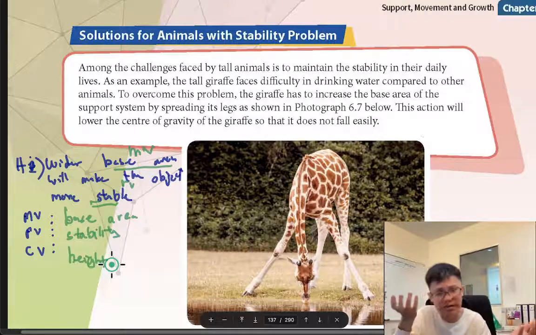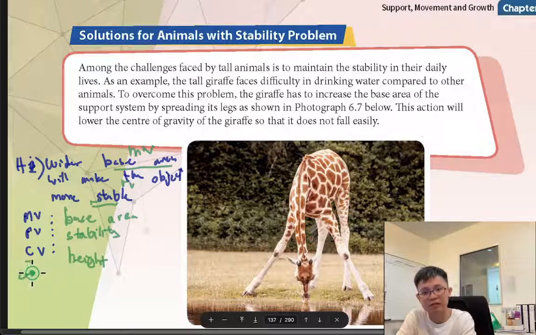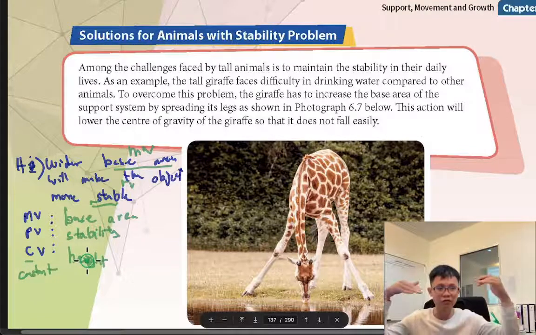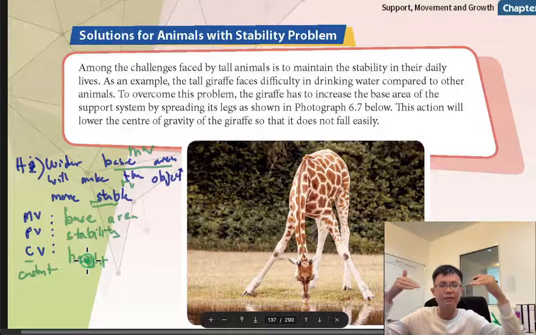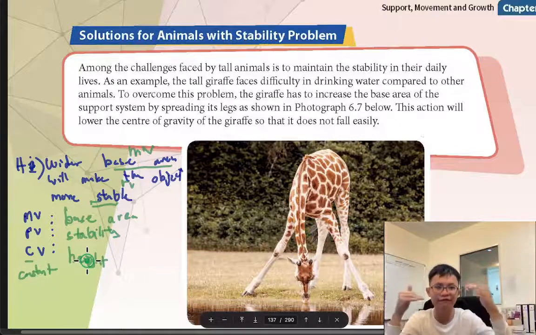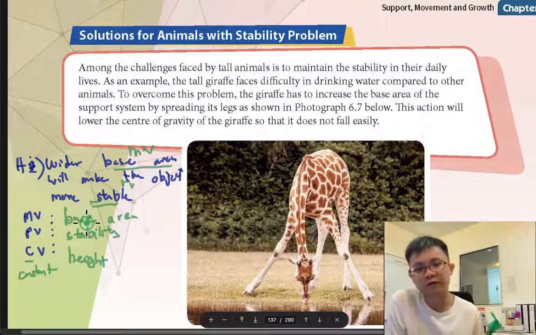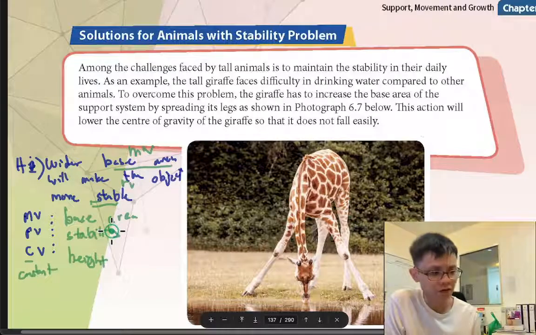There is nothing to test, because you say you want to test base area and say that higher base area means it is stable, but the height must be constant. You know constant means always the same, cannot change. The height cannot change. You want to do 10 cm 10 cm, 100 cm 100 cm, 50 cm 50 cm. So this will be the constant variable.